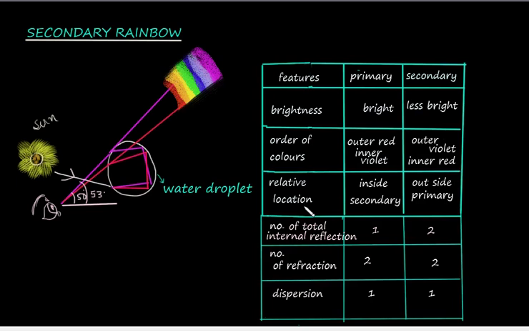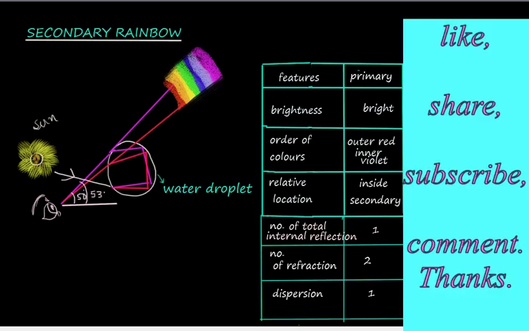The location of the primary rainbow is inside the secondary, inner to the secondary, and the secondary is seen outside the primary. Number of total internal reflections is 1 for primary and 2 for secondary. Number of refractions is 2 for both primary and secondary. Number of dispersions is 1 for both primary and secondary. I hope these points are clear.